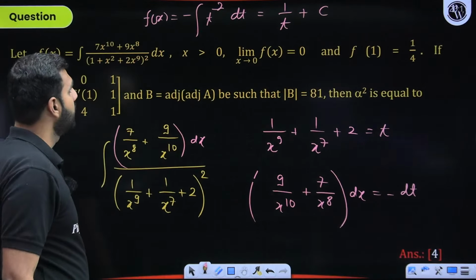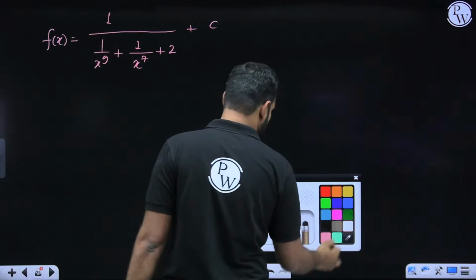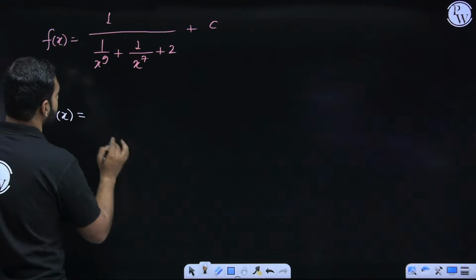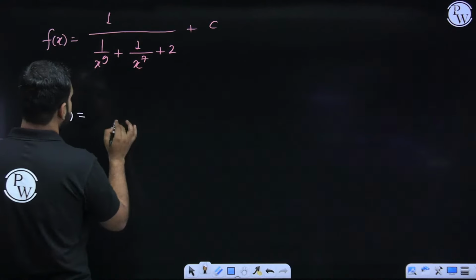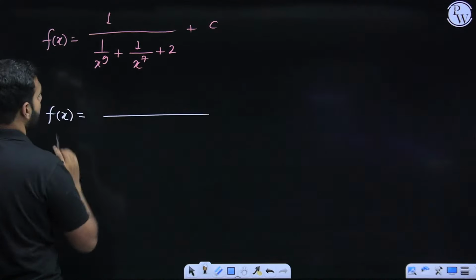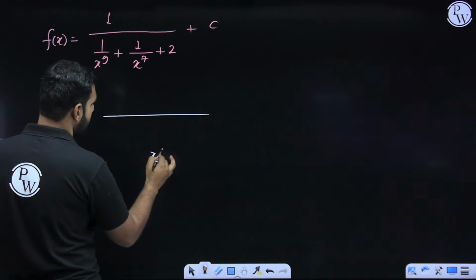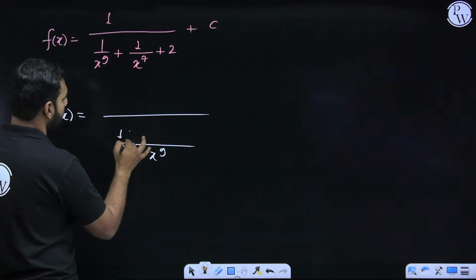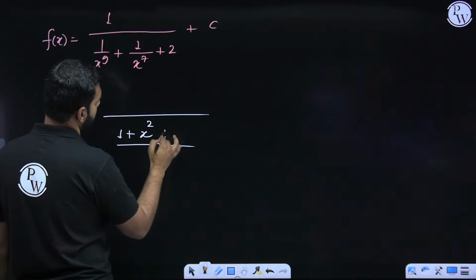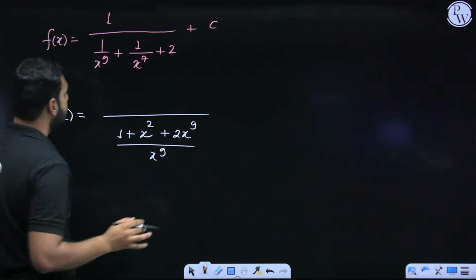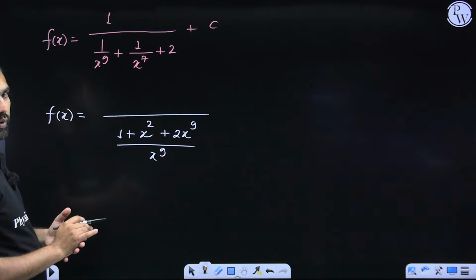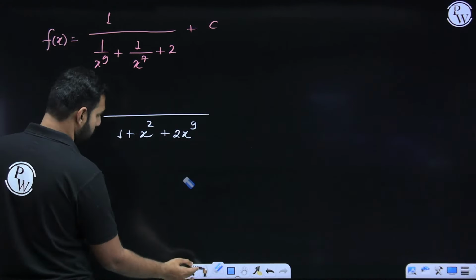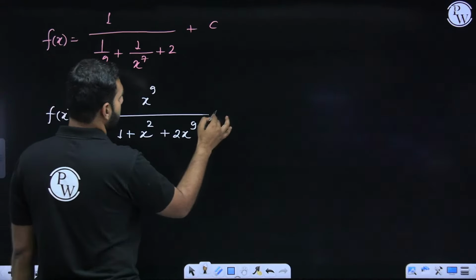Now, if I try and simplify this particular expression, what do I get from here? F of x will be having as here. I can take x to the power 9 as the LCM here. That x to the power 9 will go in the numerator, but without confusing you, I'm writing it here. This becomes 1, this becomes x square, and this becomes 2x to the power 9. Did you get that part? I hope you're not confused with whatever I've written over here. And that x to the power 9 pushed to the numerator. So this goes to the numerator like this, plus c.